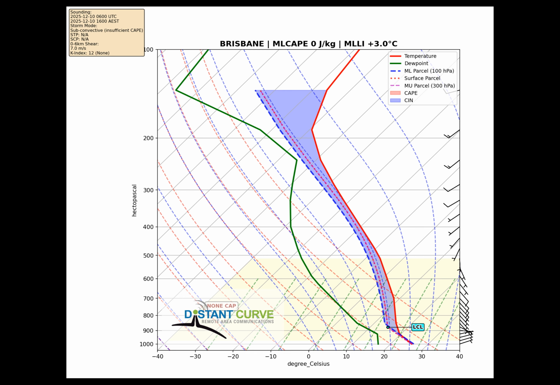By tomorrow afternoon, conditions remain subconvective. The forecast shows 0 joules per kilogram of CAPE and surface-based CAPE, with wind shear around 7 meters per second. The lapse rate between 700 and 500 hectopascals is 5.8 degrees Celsius per kilometer, which is marginally unstable but insufficient without low-level moisture. All severe weather parameters remain at 0. Tomorrow afternoon brings no thunderstorm threat.